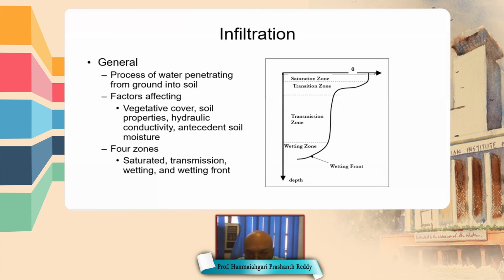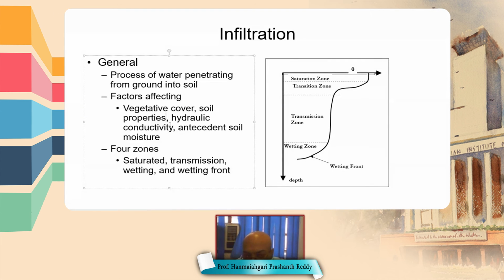Infiltration is nothing but water penetrating from the ground into the soil, and it is affected by these important factors: vegetative cover. Suppose the land is covered with vegetation, then the infiltration will be low. And soil properties. The soil is of different types: clay, silt, sand, etc. Infiltration through clay is less, whereas infiltration through sand is higher.